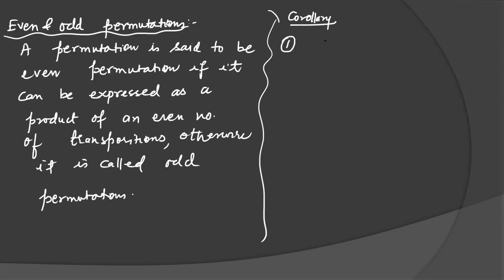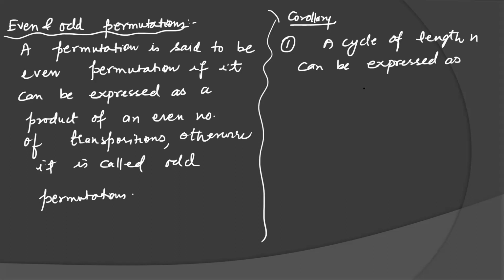First, a cycle of length n can be expressed as the product of n minus 1 transpositions.